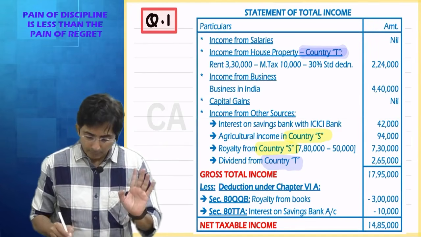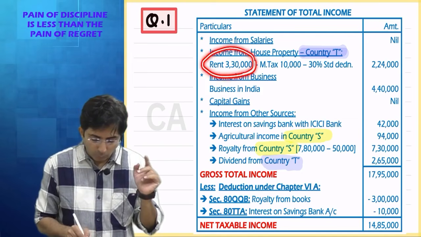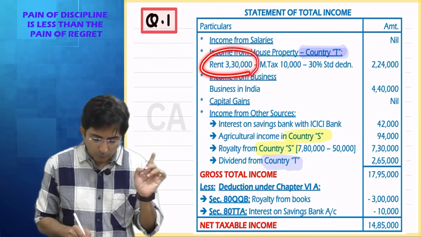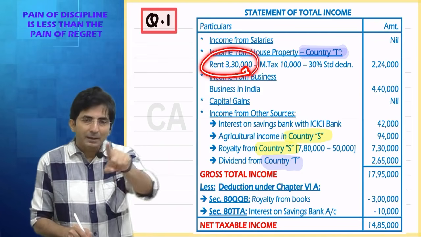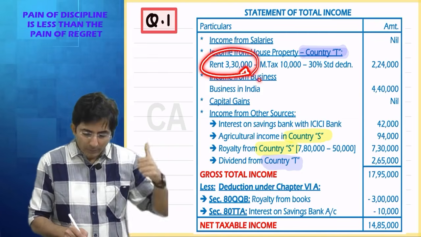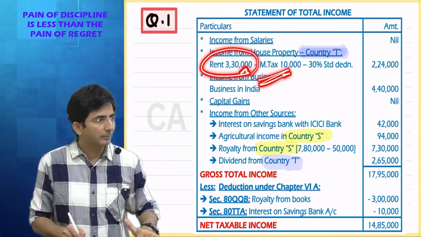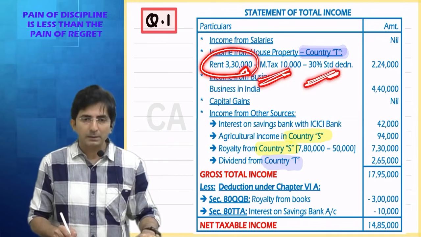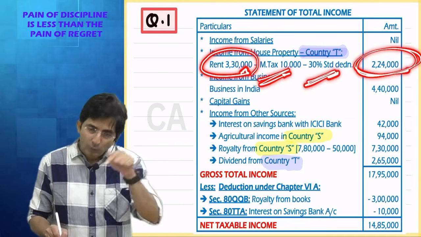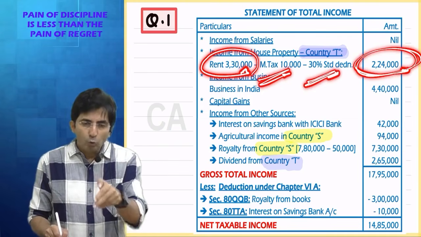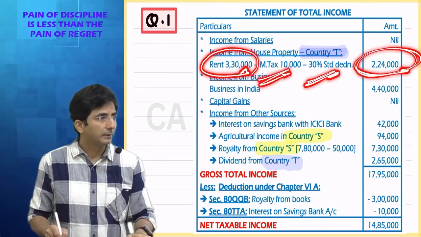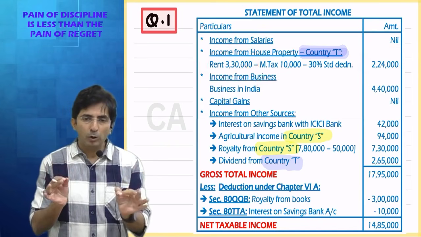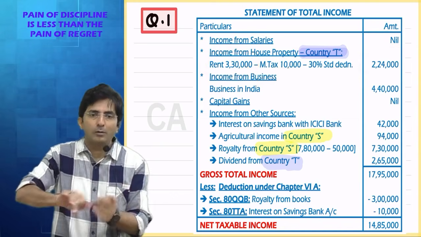See, although in foreign your full 3,30,000 was taxed, what will India say? 3,30,000 was taxed in India. We gave you municipal tax deduction. We gave you standard deduction. And we are taxing only 2,24,000. Only 224 has become the victim of double tax. See, doubly taxed income should always be as per Indian law.